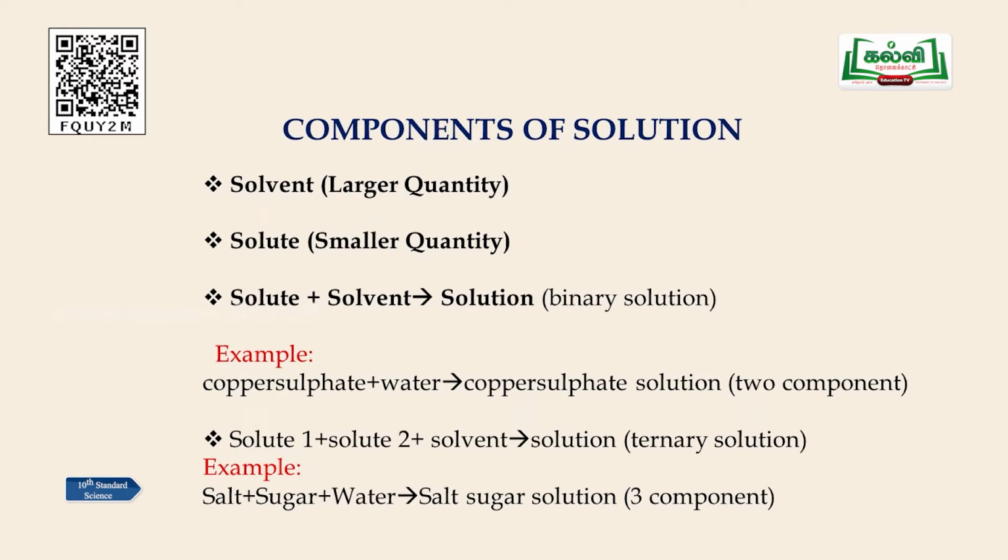What are the components we have seen here? Solvent and solute. There are two components in a solution. The larger quantity is the solvent and the smaller quantity is the solute. Solute plus solvent is equal to solution. If there are two components in a solution, that solution is called a binary solution.